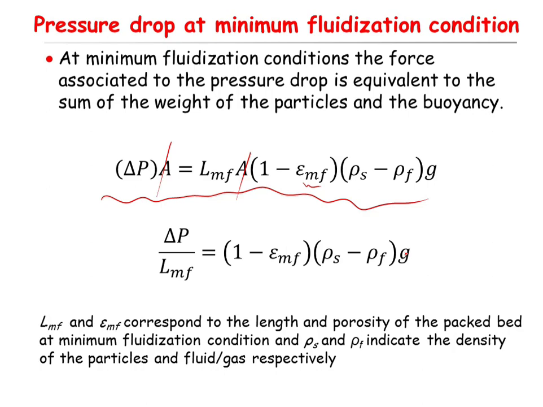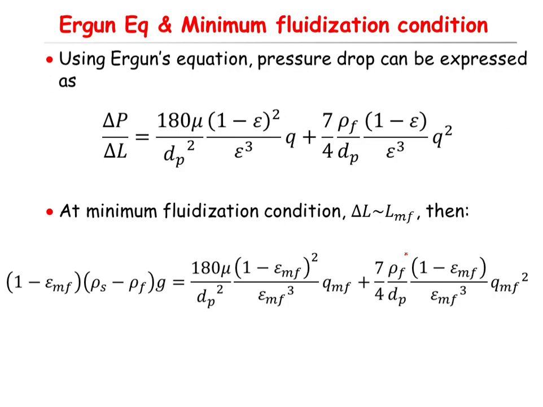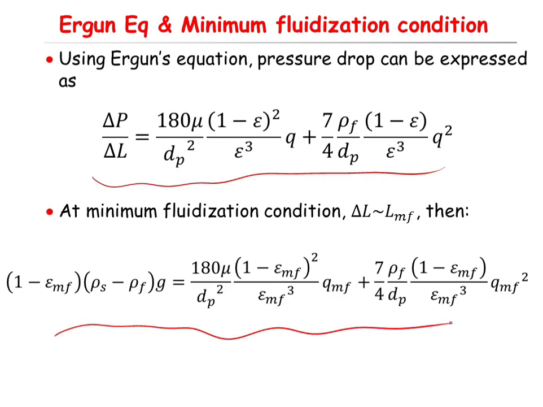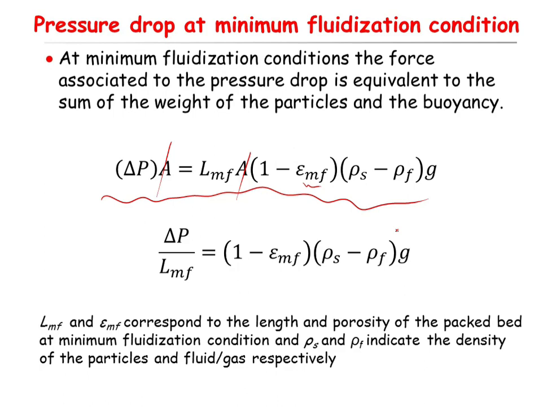Okay? So now, if you write down the Ergun's equation, we know based on Ergun's equation that the pressure drop can be expressed using this equation. If you substitute the parameters for the minimum fluidization condition in this equation, you will end up with this equation. Basically, all I'm doing here is that instead of delta P over delta L, because at the minimum fluidization condition delta L is equal to LMF, delta P divided by LMF will be equal to this term.